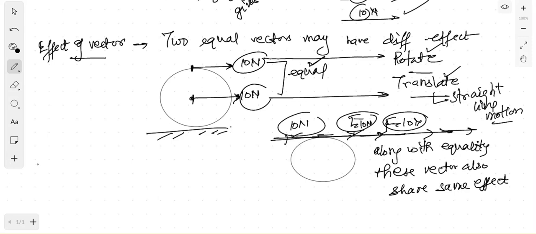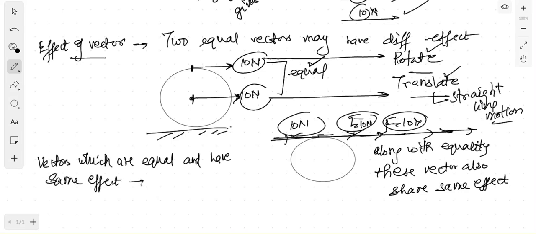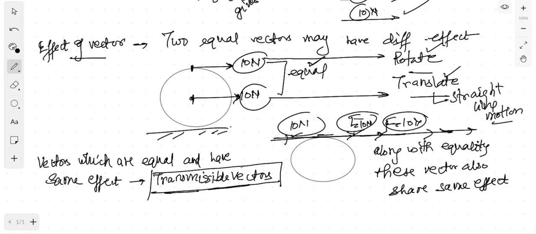So vectors which are equal and have the same effect are known as transmissible vectors.